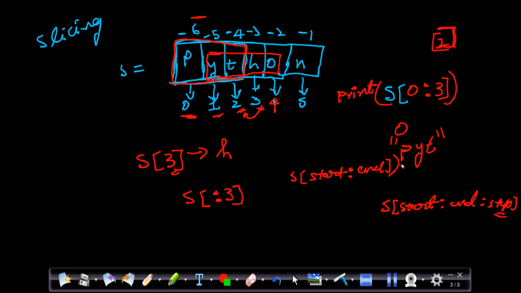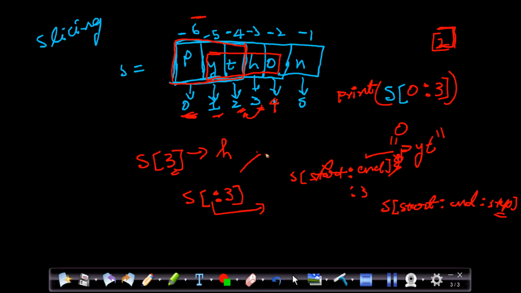But here, interestingly, we have not given the start, we have given only the end one. That's why we have given 3 like this, right? Whenever we don't give this one, by default it will assume it is 0. If we don't specify here, it will start from the first index itself. What is the first index? 0 is the starting index, right?